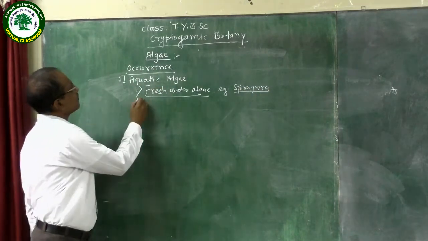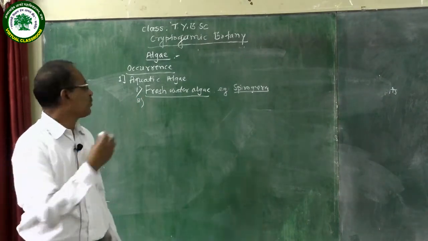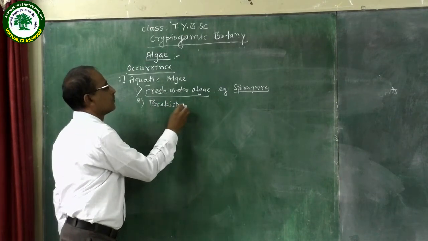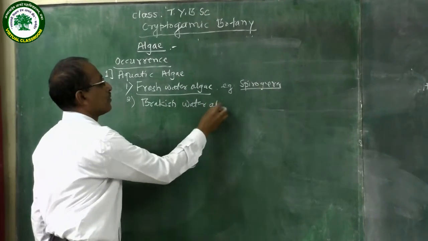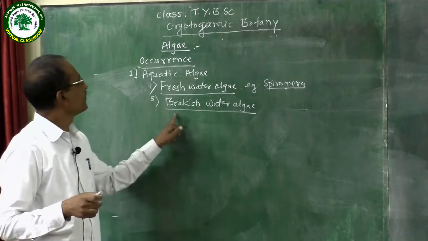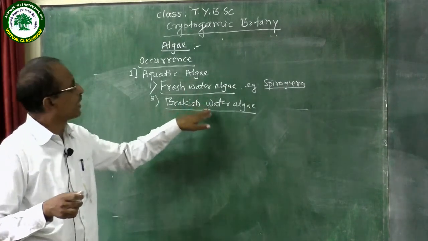Then second, in aquatic algae, some algae are found in brackish water. That algae are called brackish water algae. On the basis of occurrence, names are given. Those algae which are found in brackish water are called brackish water algae, or it is also called brackish water forms.